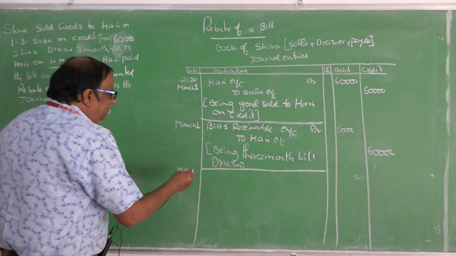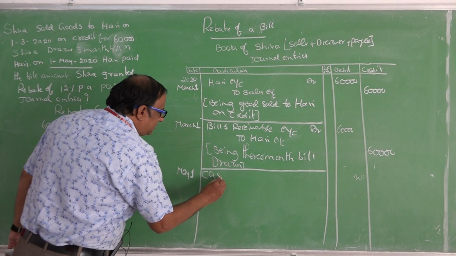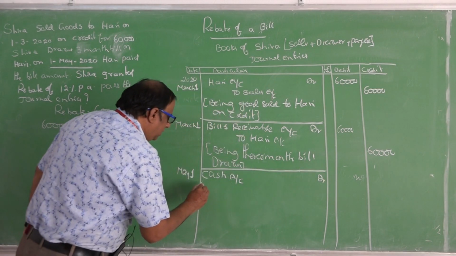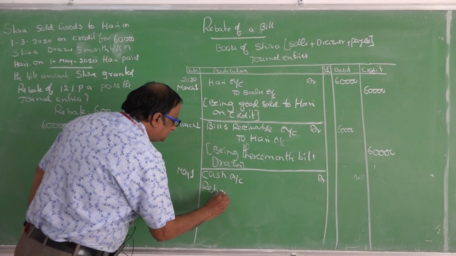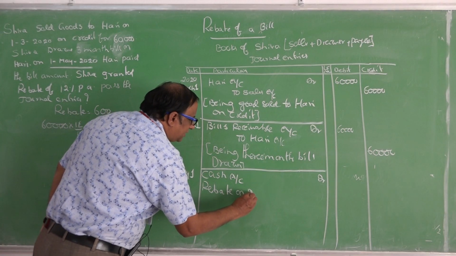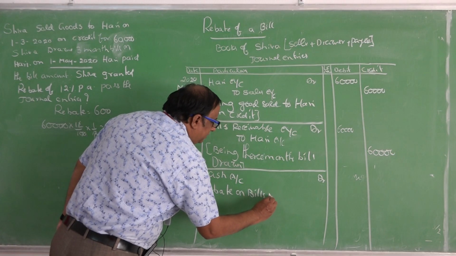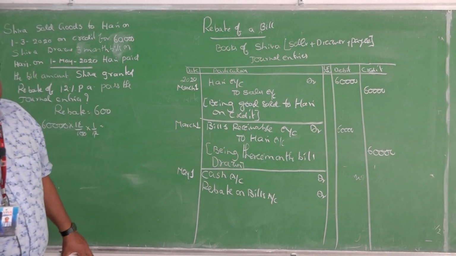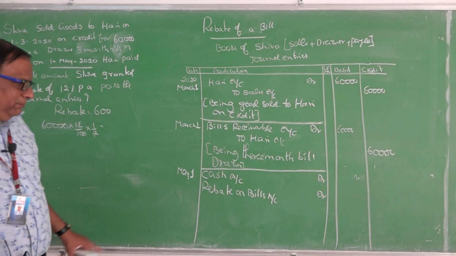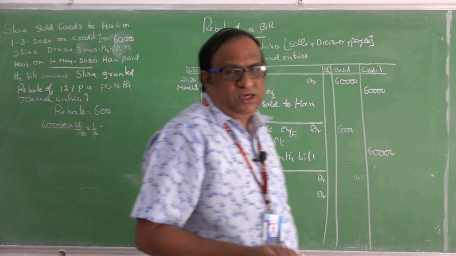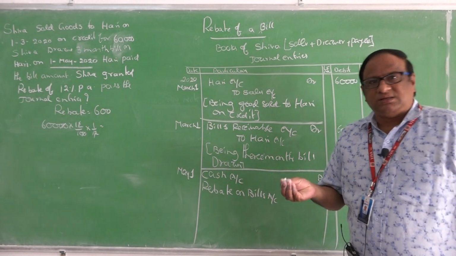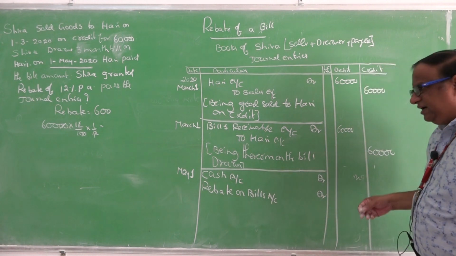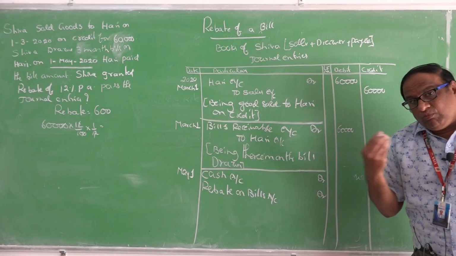So what is the entry? Debit, what comes in? Cash account debit. Real account. Rebate on bills account. Why have I debited? Because it is a loss to Shiva, gain to Hari. But Shiva does not think about 600. 600 is a minimum loss. Because business is an element of risk and uncertainty, when he gives 600, he receives more amount.